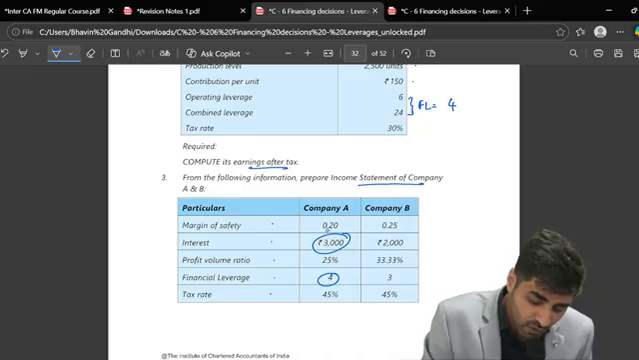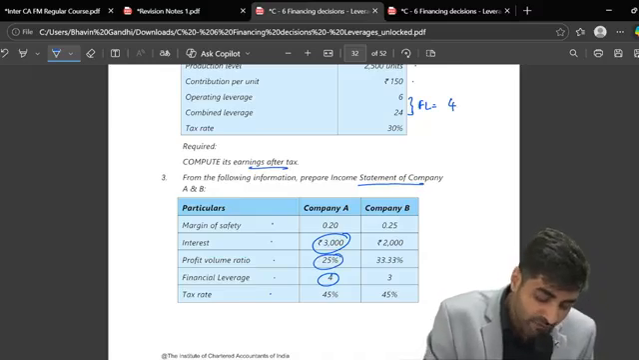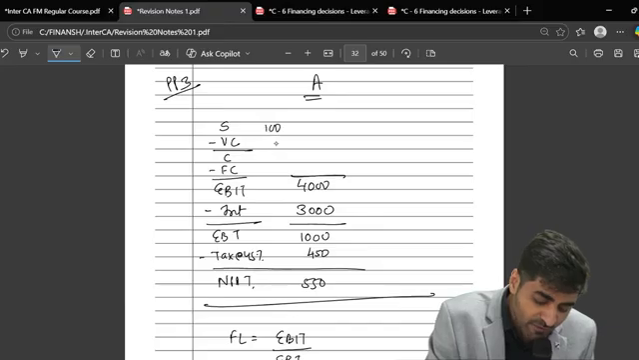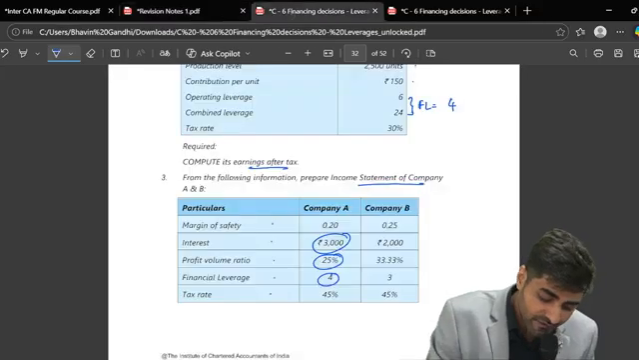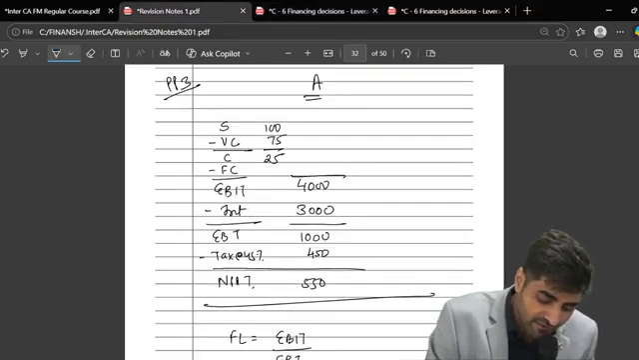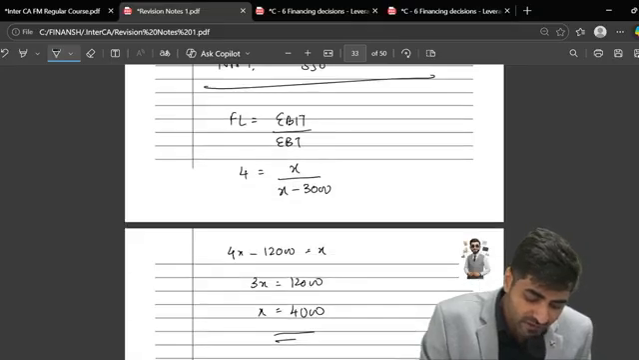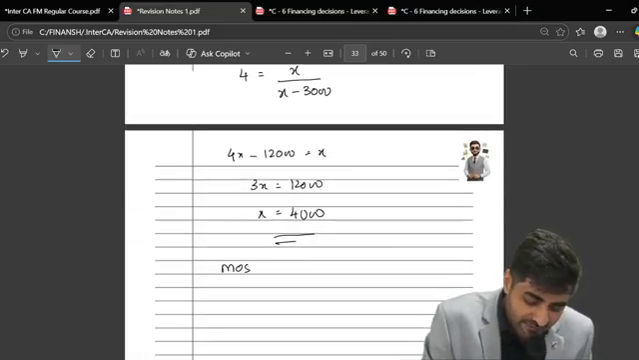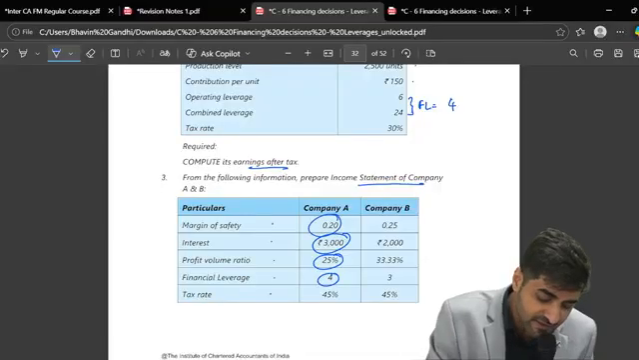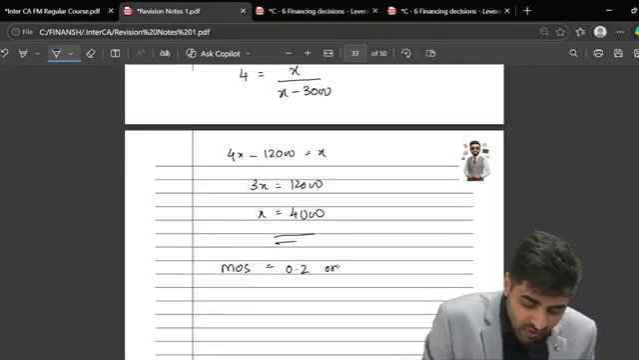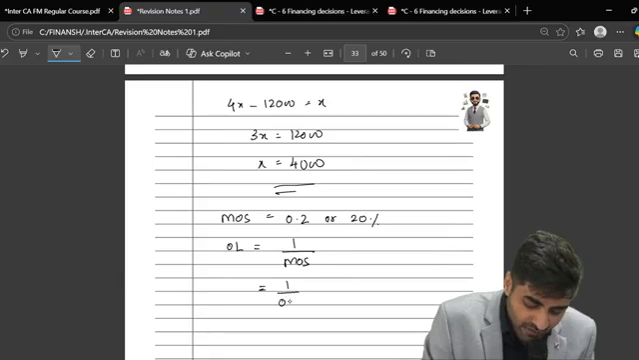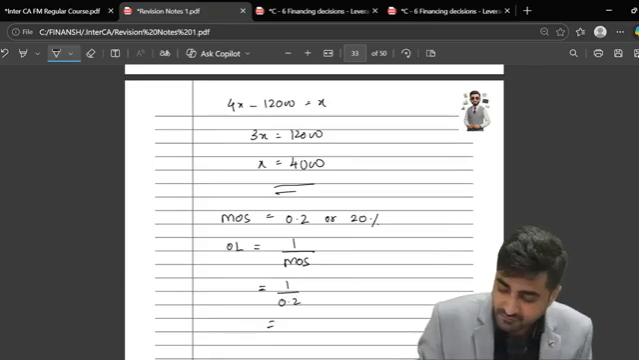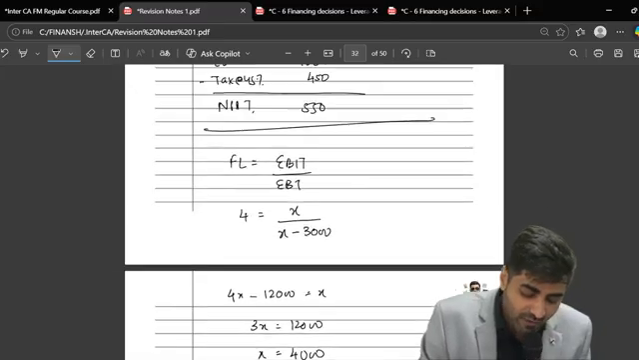And now after that, do you have profit volume ratio? Yes. What is profit volume ratio? It is contribution upon sales. So profit volume ratio is 25%. So what is your variable cost? 75%. But now I don't know how to proceed further. But do I have MOS? Margin of safety. What is margin of safety? 0.2. 0.2 is also known as 20%. Now if I ask you what is operating leverage, it is 1 upon MOS. So 1 divided by 0.2, how much is that? This is 5 times. So now my operating leverage is 5 times.